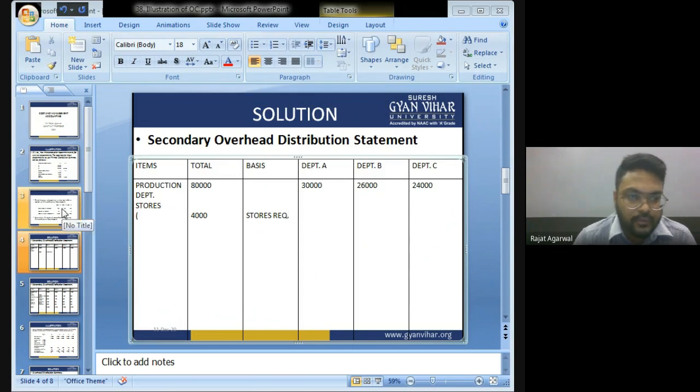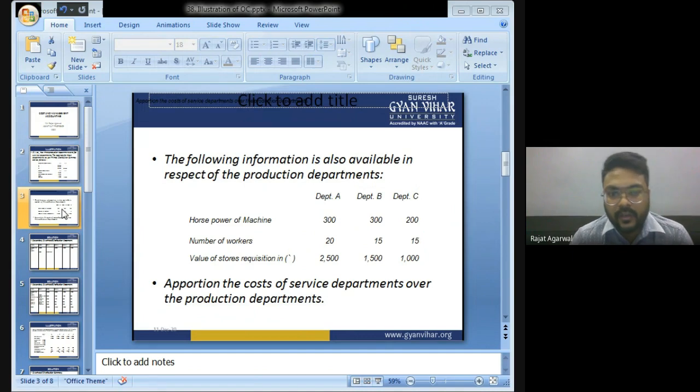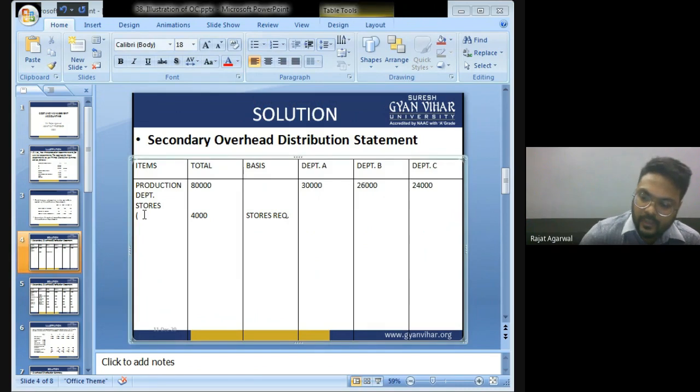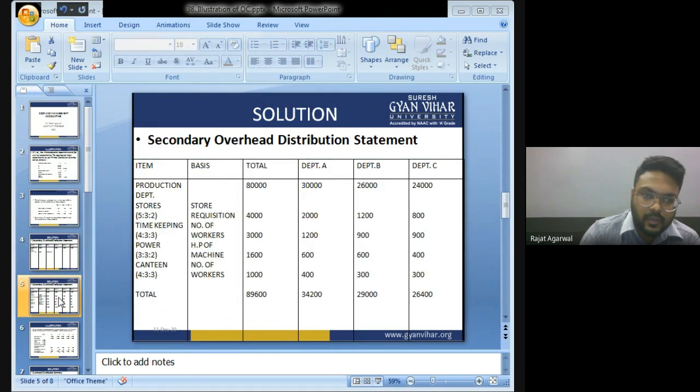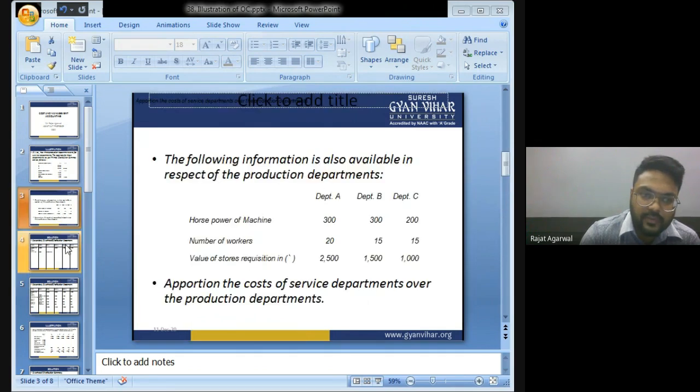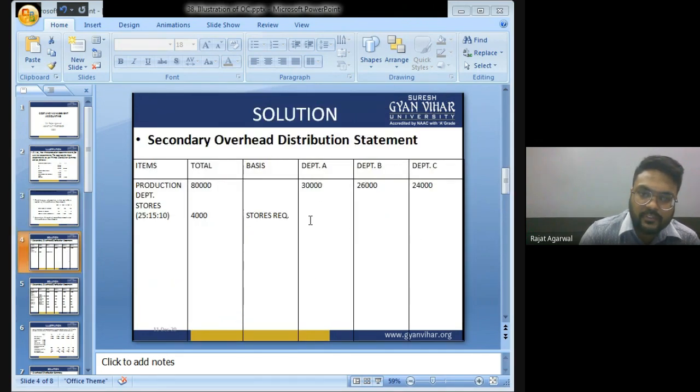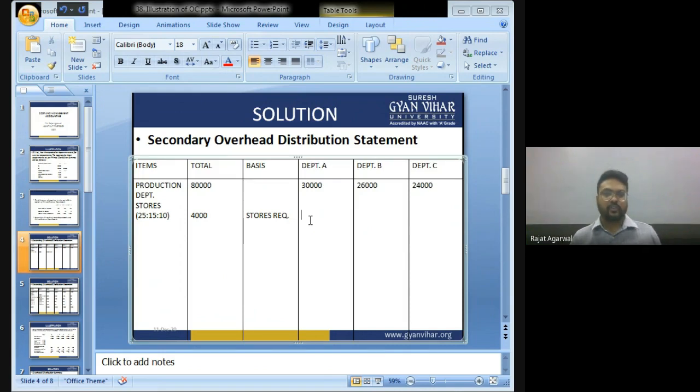What is the ratio of store's requisition? 25 is to 15 is to 10. Now let us distribute 4,000 in the ratio of 25 is to 15 is to 10.